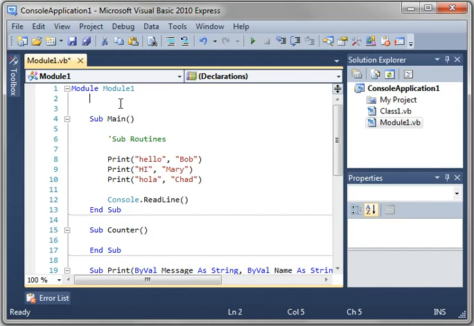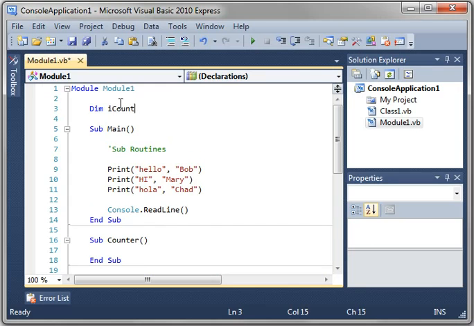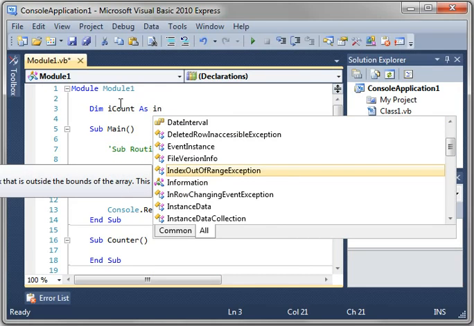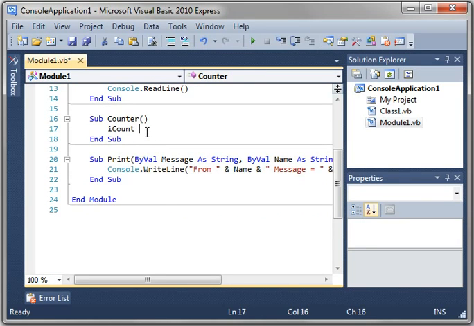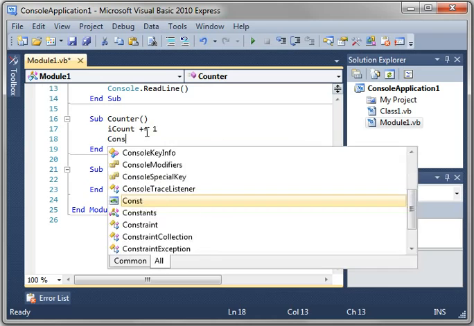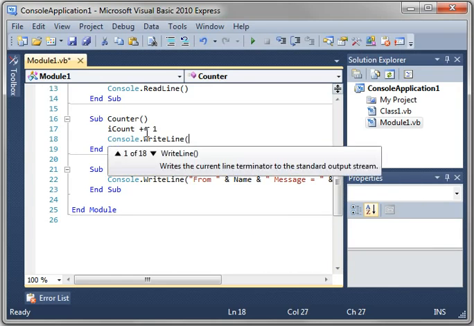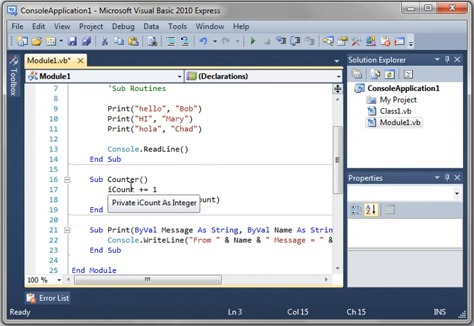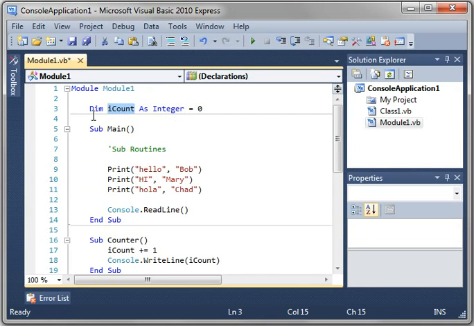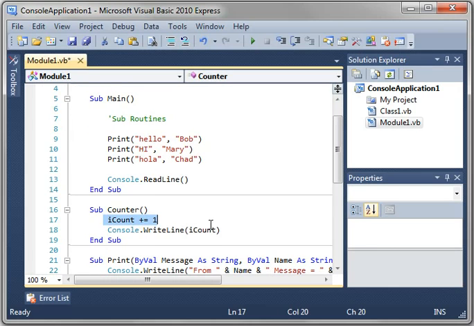Let's actually declare a variable above the Main. Dim count As Integer. We'll say counter equals 0. Down here we'll say counter += 1, and then Console.WriteLine. Now let's explain a little bit of what we've done here. We've made a variable outside of Main, and we're calling it down here in Counter. This is called a global variable, meaning it's available to all the subroutines. If we put this in Main, it's only going to be available in the Main subroutine, and an error will be thrown when you try to access it down here.